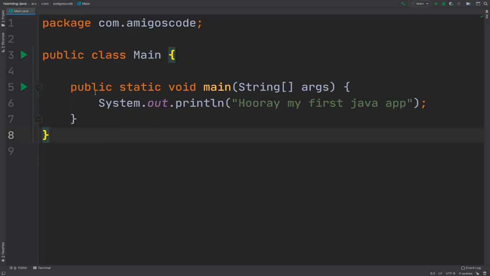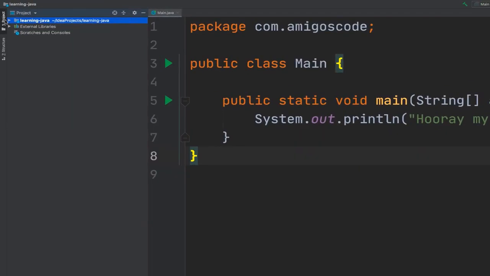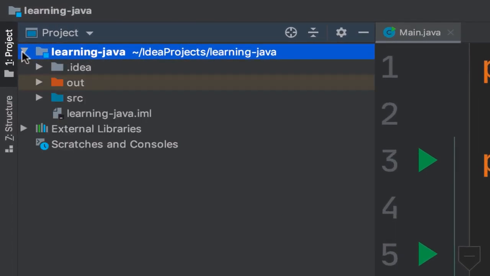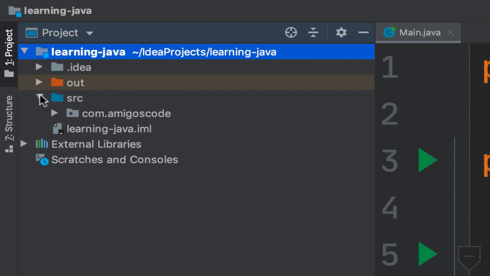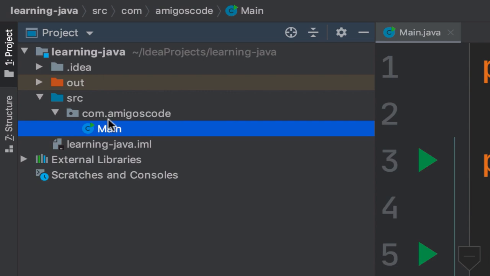Alright, inside of IntelliJ, go ahead and expand the project tab, and inside expand the learning Java folder, and then inside you should see SRC, which stands for source, and then inside you see the package that we have created, so com.amigoscode or your domain. So let me expand that, and right here you see that we have this class, so main. You don't see the actual extension, but right here you can see that it's called main.java.